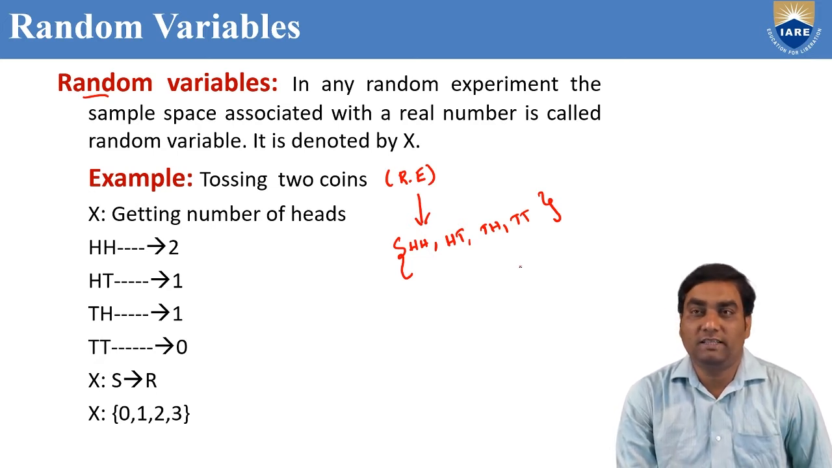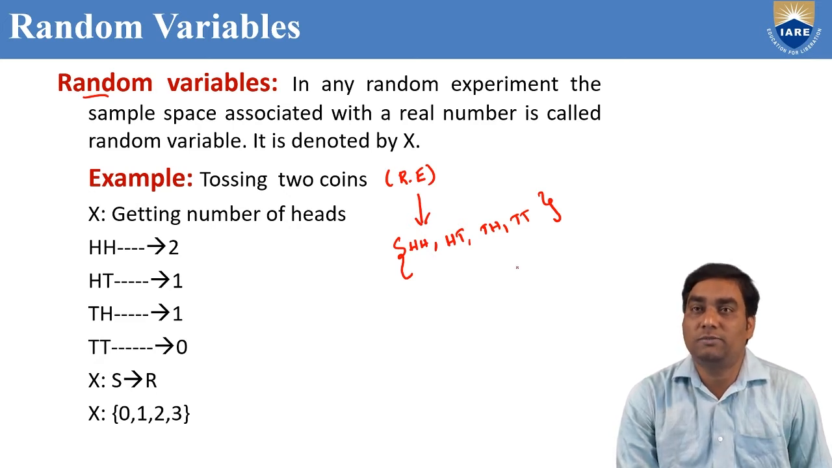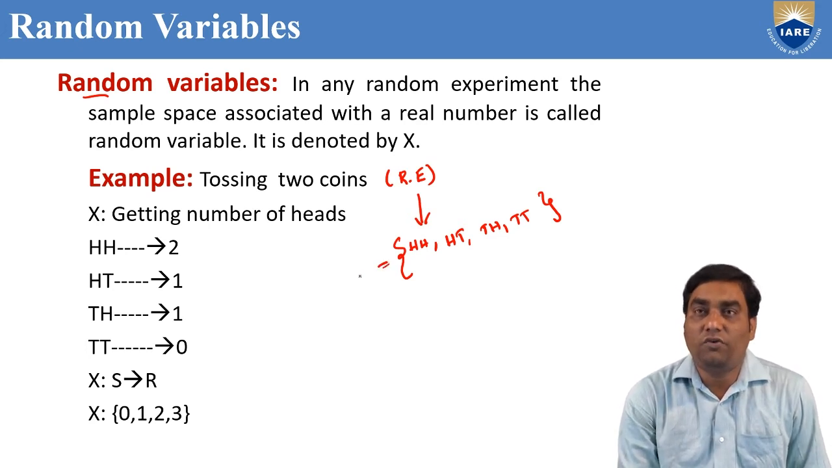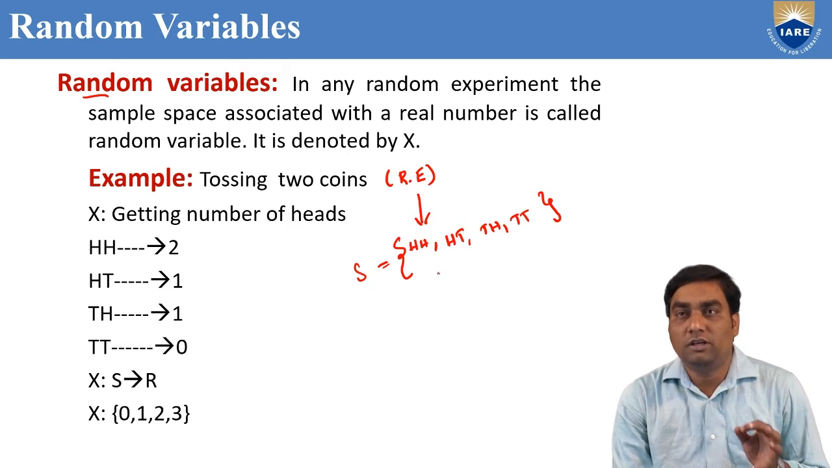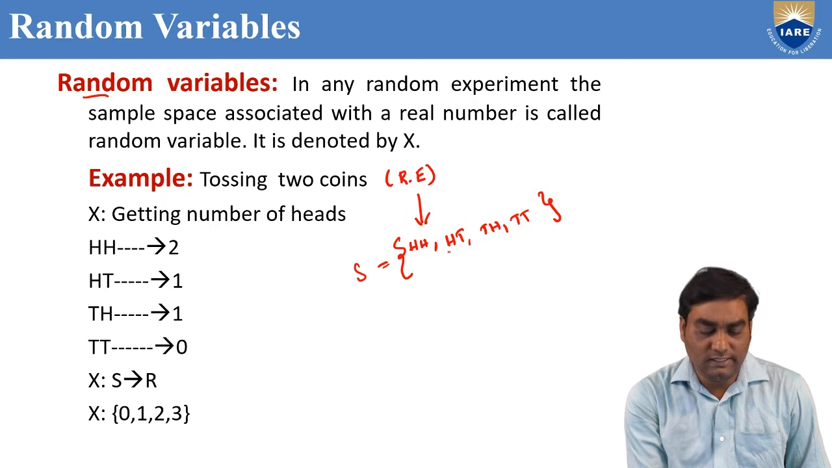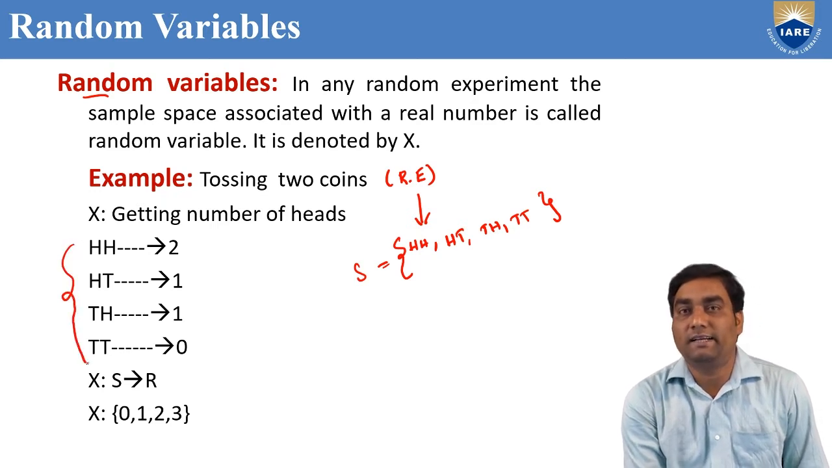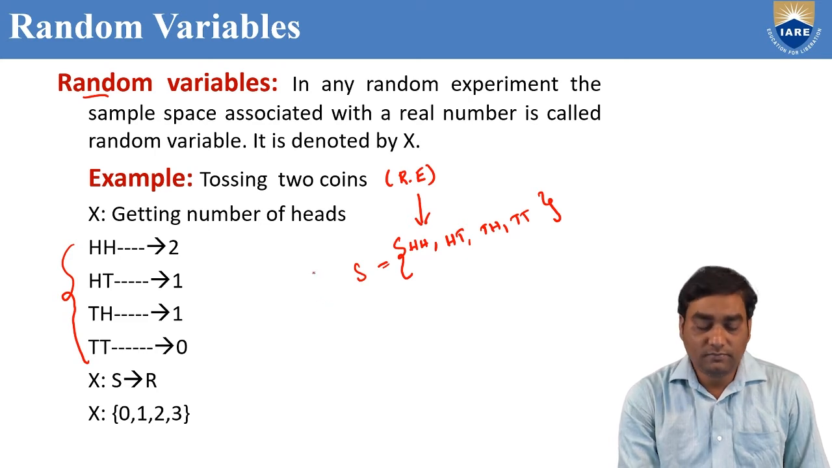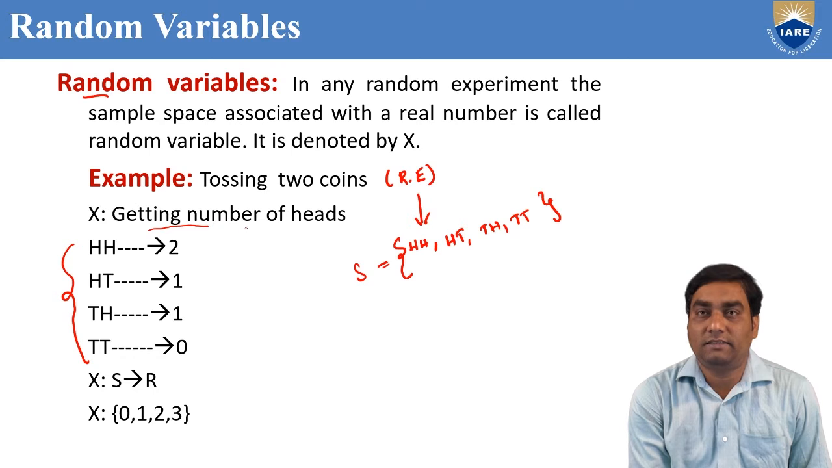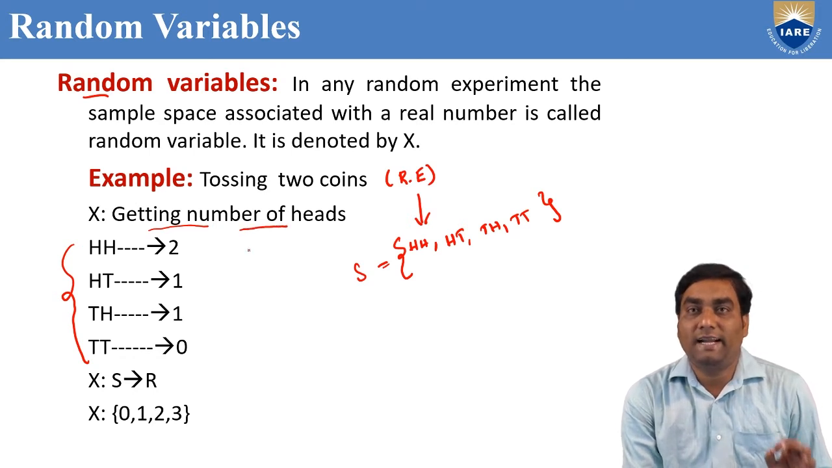My question is, is there any other possibility other than these four possible outcomes? There are no other possibilities. So the collection of all possible outcomes is what we know as the sample space. This is the sample space definition. These sample space elements I have written here: HH, HT, TH and TT. See, if I take X as the number of heads, this is my assumption, getting the number of heads.